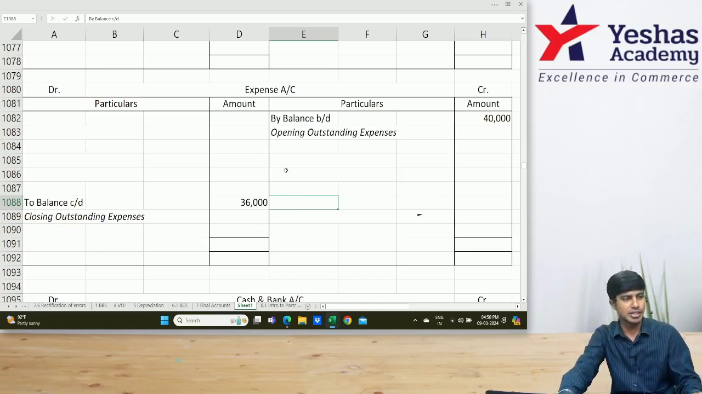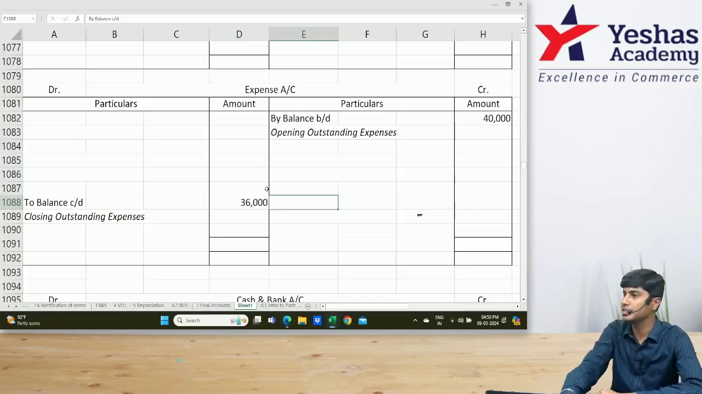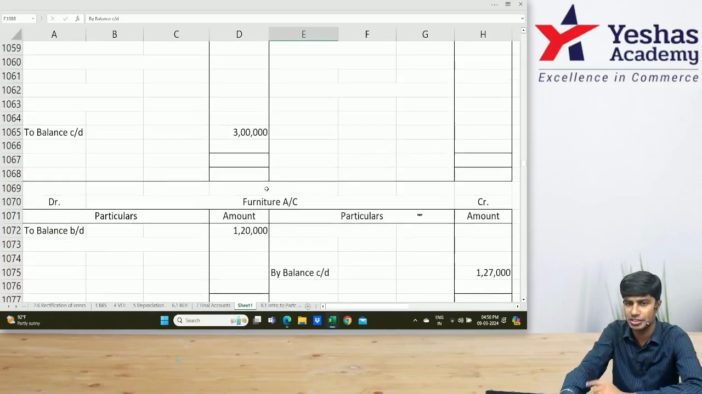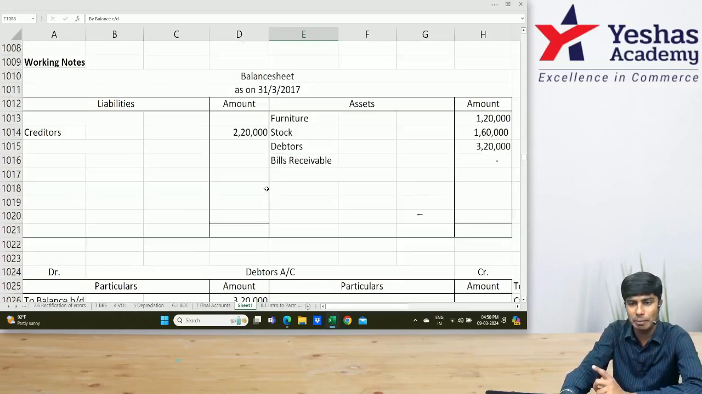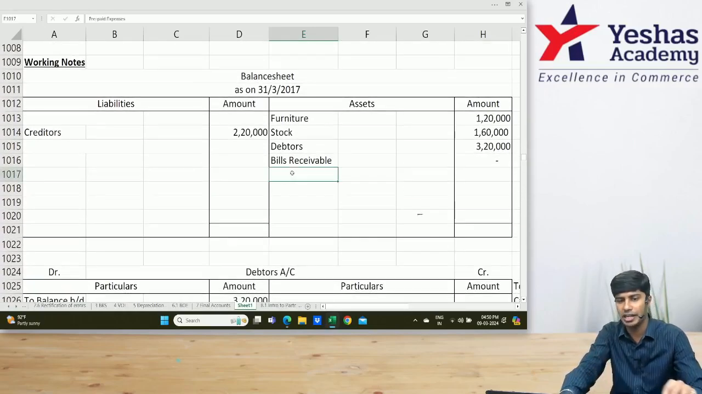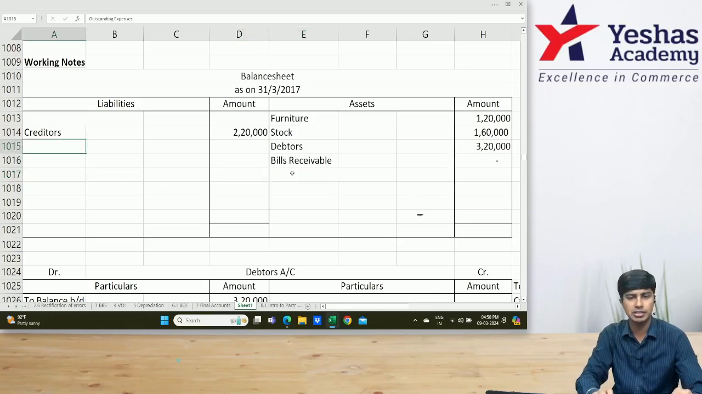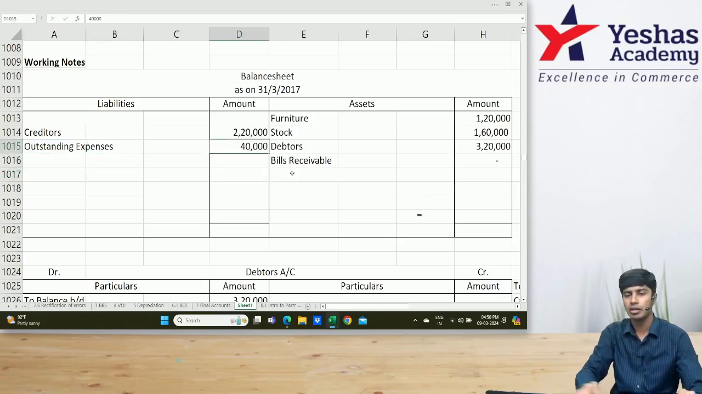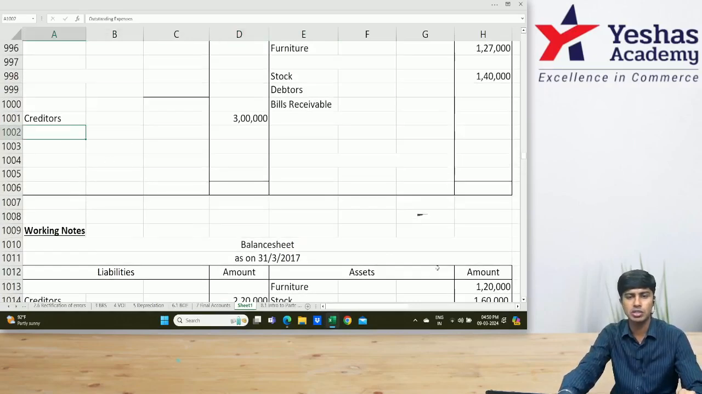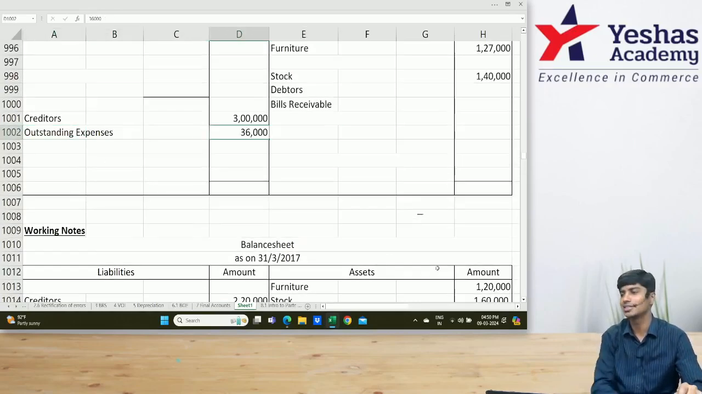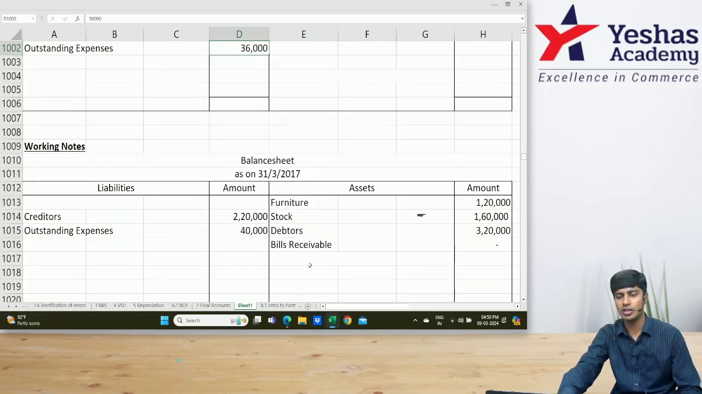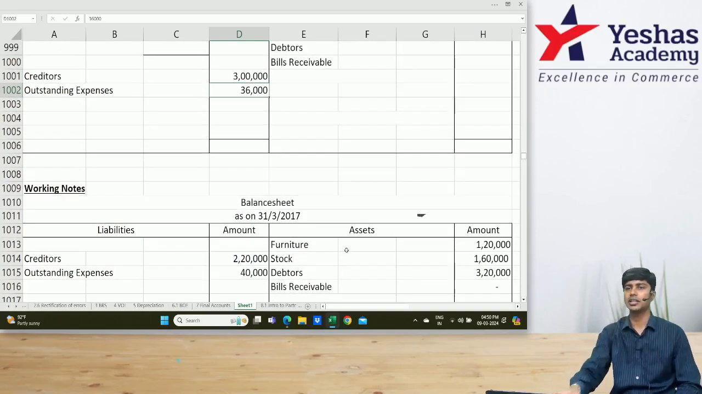36 over. Then we'd have to write this 40 and 36 in the balance sheet. Shall we write in respective balance sheets? Now come on. In our balance sheet, this is our opening balance sheet. Here I'll write outstanding expense. How much is outstanding expense opening? 40. How much is outstanding expense closing? 36. Opening outstanding 40, closing outstanding 36. In the working note, opening balance sheet 40,000. Closing balance sheet 36,000.